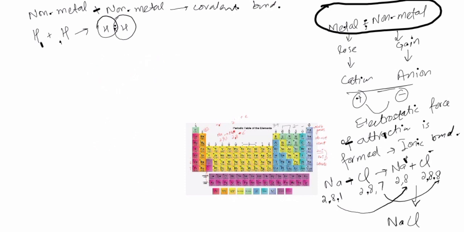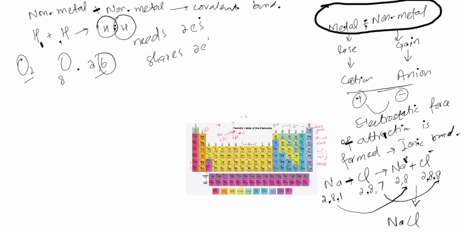Oxygen, O2. Oxygen has 8 electrons, means 2 and 6. To become 8, it needs 2 electrons, so it shares as many as it needs. It shares 2 electrons. Now you will see one oxygen atom and another oxygen atom.